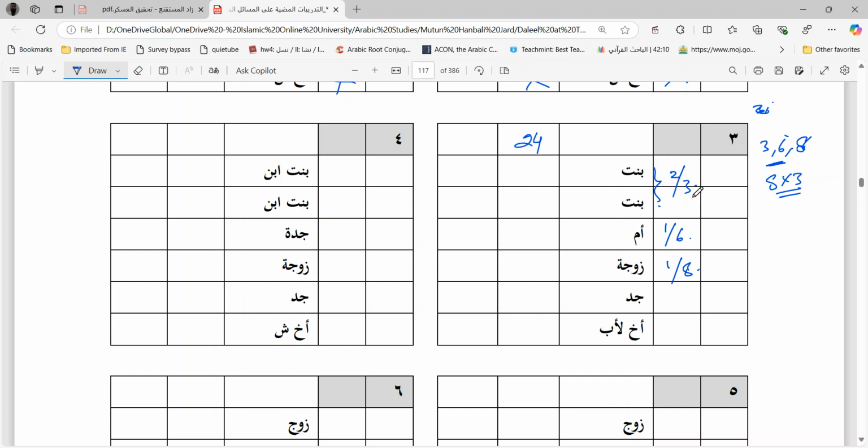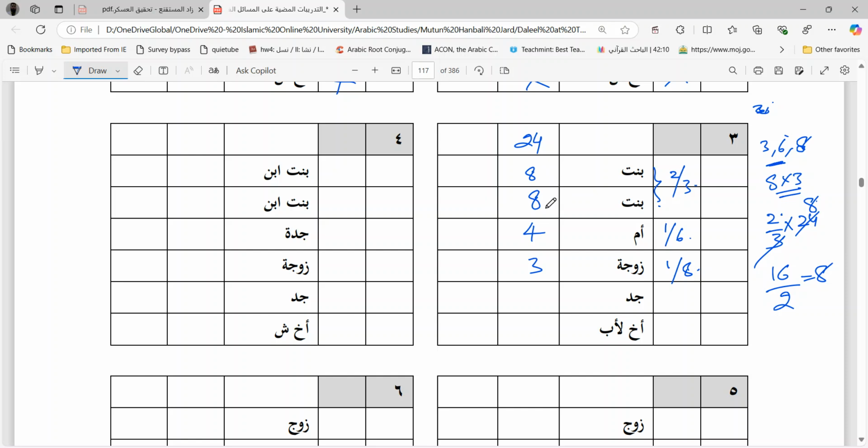So these two daughters will get how much? 2 by 3 into 24. 3 ones are 3, 3 eights are 24. 2 into 8, 16. So these two daughters will take 16, which means each one of them will get how much? 16 by 2 is 8. So 8 will go to her, 8 to her. Mother, 24 into 1 by 6, 6 fours are 24, so 4. Wife, 1 by 8 into 24. 8 threes are 24. She will take 3.